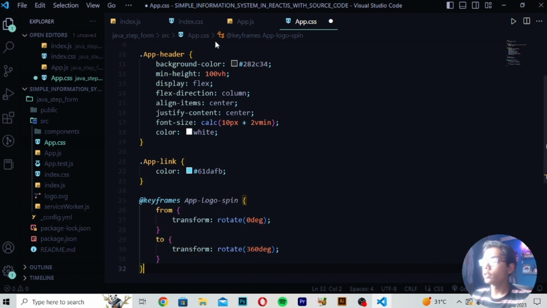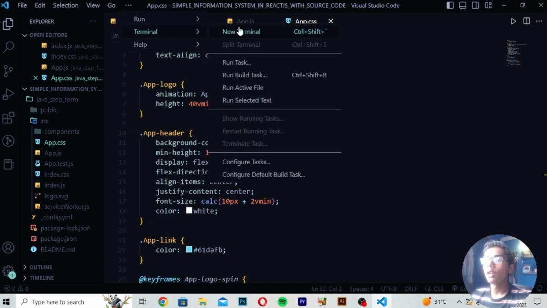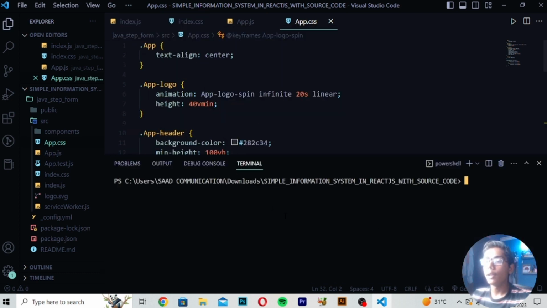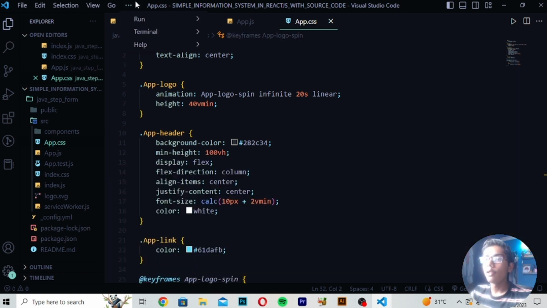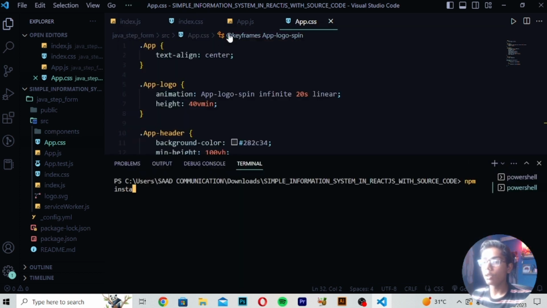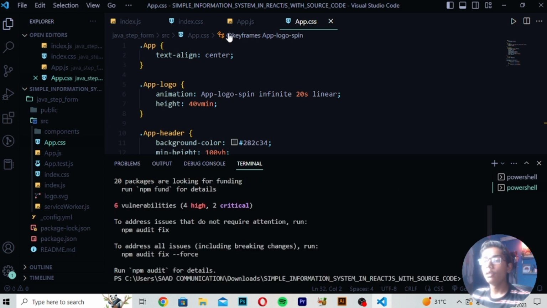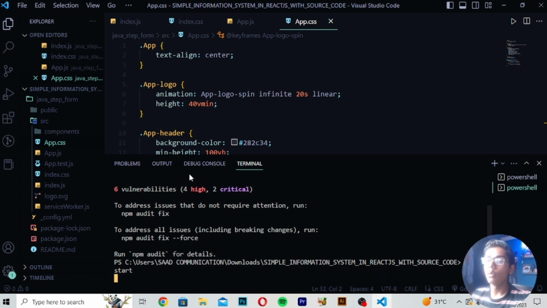And then you have to do one thing: you have to directly save it, and when you run this, your project will be ready which we have built. So today, like I've been telling you, we have built this amazing project here. So now for running, I will be moving on to my terminal. Then I will write npm install, and for running the command, you have to write npm start like we do in React. So we have to use the same code here as well. So when you write npm start, your code will be running here.